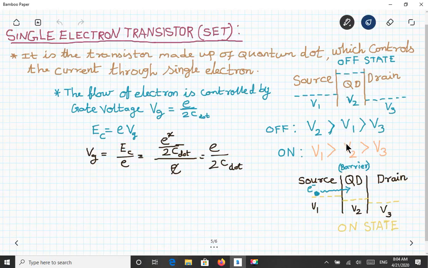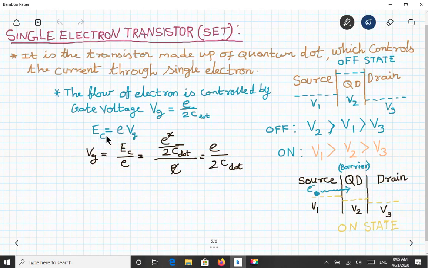So how do you switch on a transistor when there is a Coulomb blockade? The answer is that we have to give something called a gate voltage. So we will have a gate perpendicular to this quantum dot to make it tunnel. Tunneling will happen only if you give a gate voltage. So how do you calculate this gate voltage, and how much do you have to give?